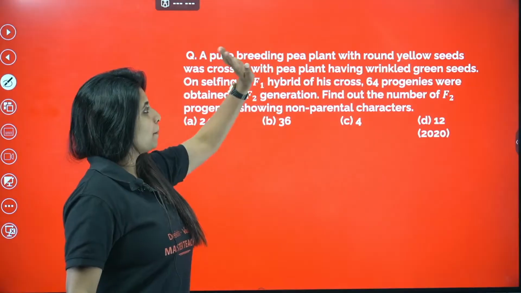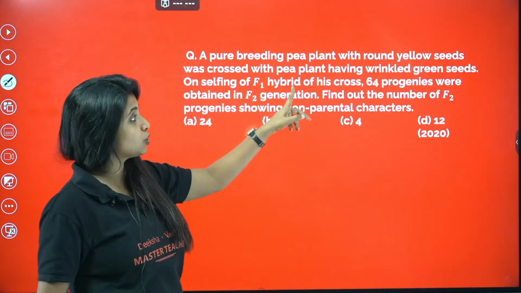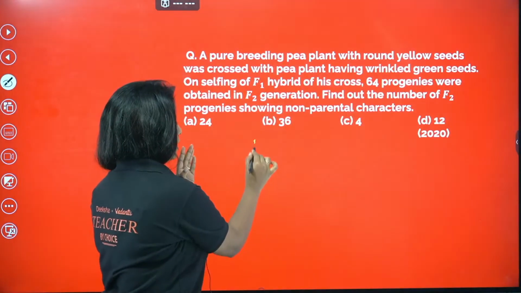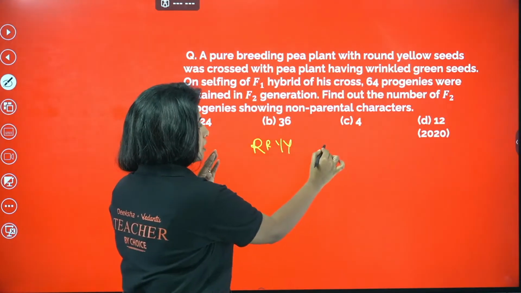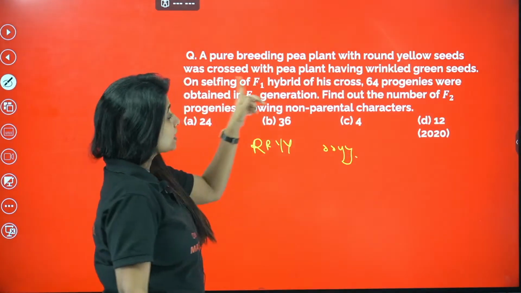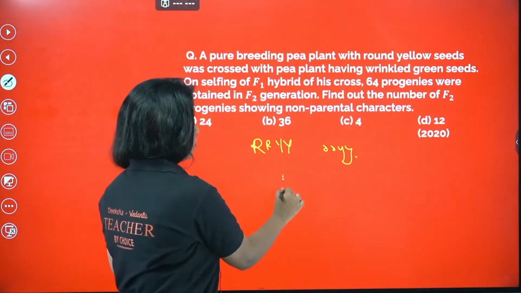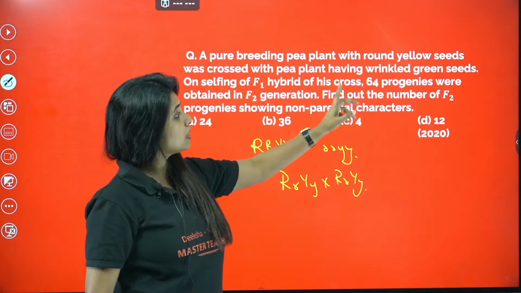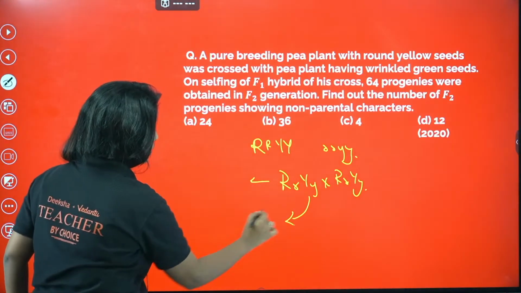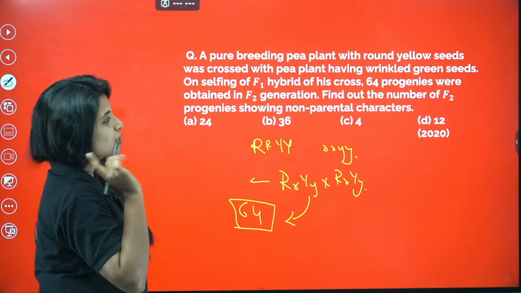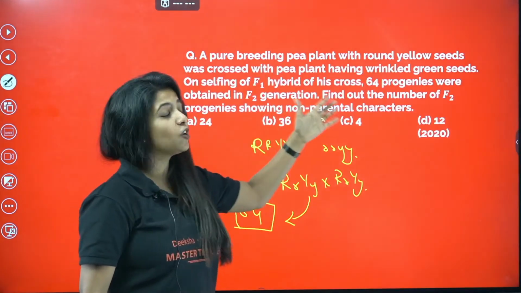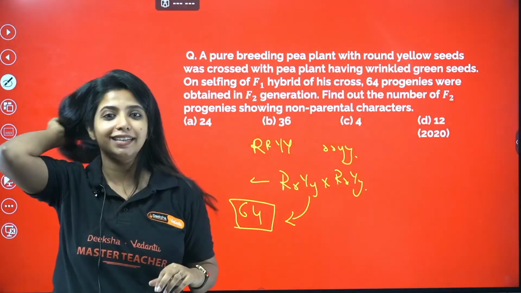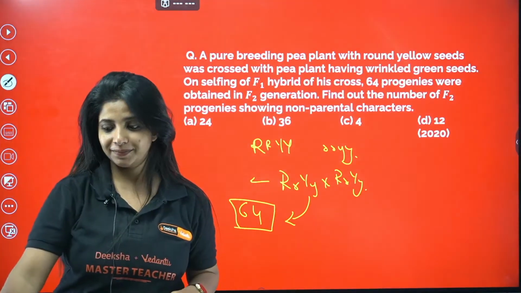A pure breeding pea plant with round and yellow seeds was crossed with a pea plant having wrinkled and green seeds. Again, it's like this: capital R, capital R, capital Y, capital Y, and small r, small r, small y, small y. On selfing of the F1 hybrid, it was found that 64 progenies were made. Now the question is, find out the number of F2 progenies showing non-parental characters. How many of them are going to show the non-parental character? It's not going to be like the parents.